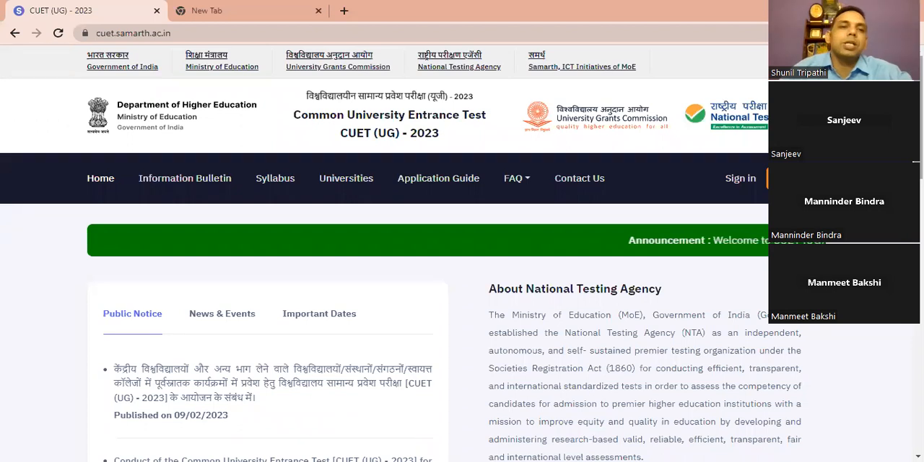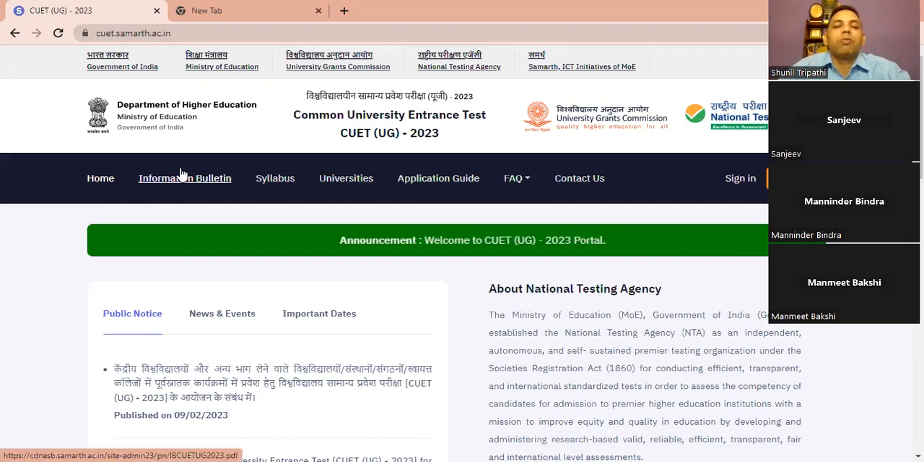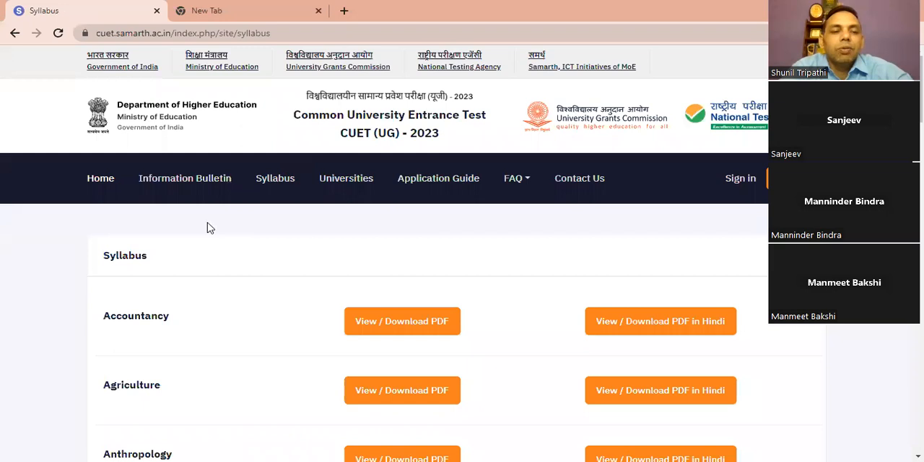This is the home page of cuet.samarth.ac.in. There is an information bulletin of 82 pages. I have tried to summarize that. If you may not have the time to read those 82 pages, whatever is important, I have already included. You can download the syllabus of any subject from here: accountancy, agriculture, anthropology, whatever subjects you want.